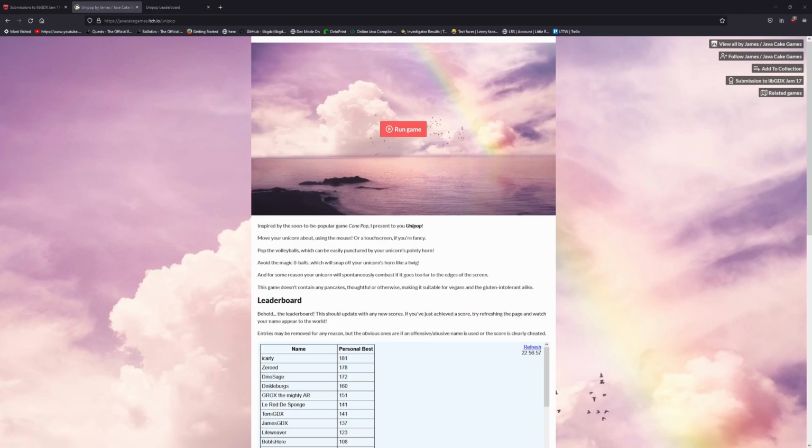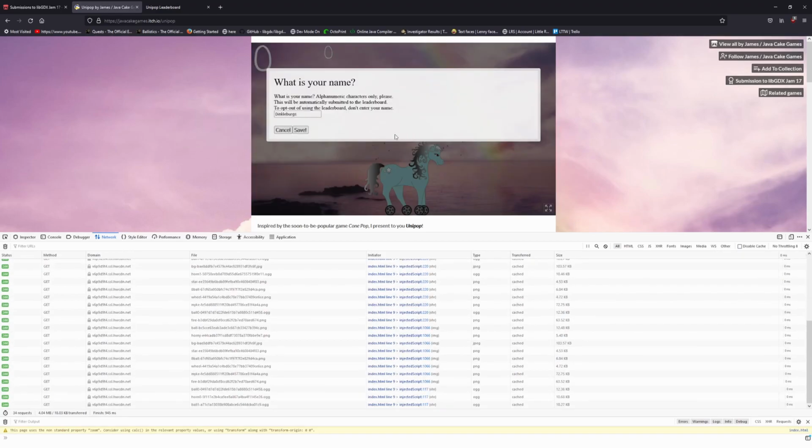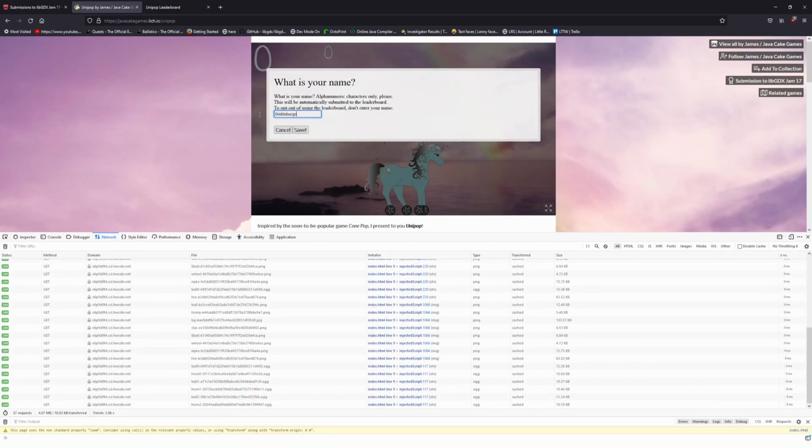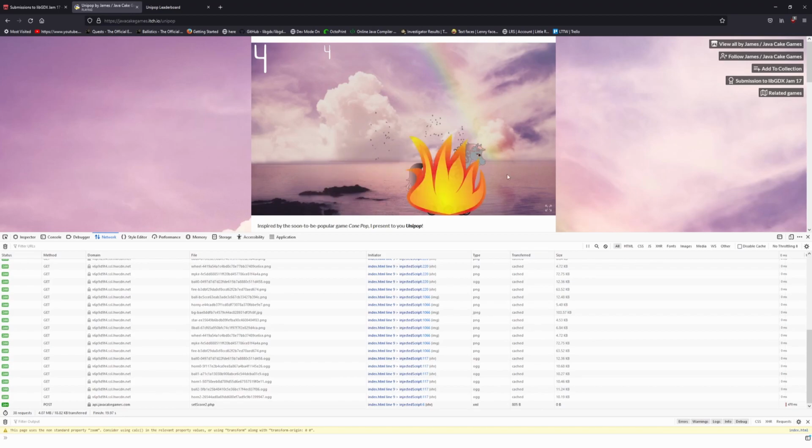Now, let's find out what this HTTP request looks like. When we play the game, we are going to have the networking tab open. And then as I play the game, I'm going to lose and see what the high score request looks like. And so to the server, we are going to be perfectly genuine. We are still this user called Dinkelbergs, but maybe we'll be someone else for now. We'll be Dinkelbergs1 for this test. And so let's get 2, let's just get 4.